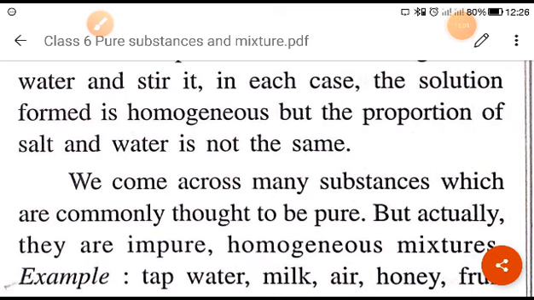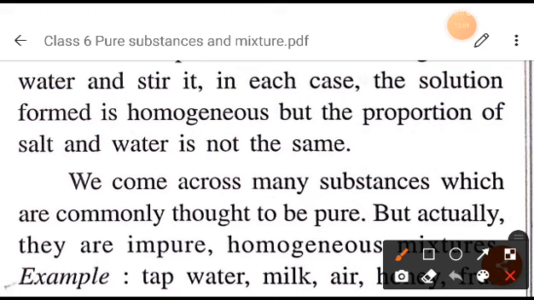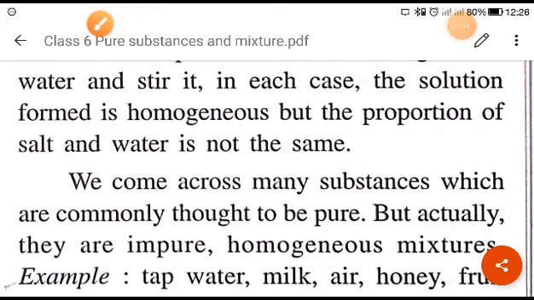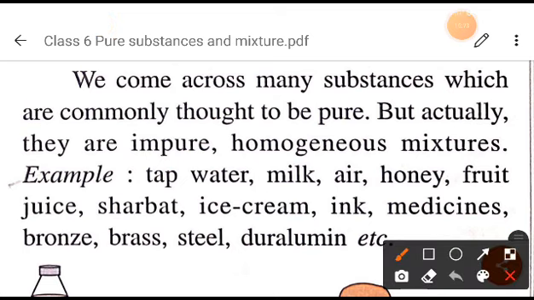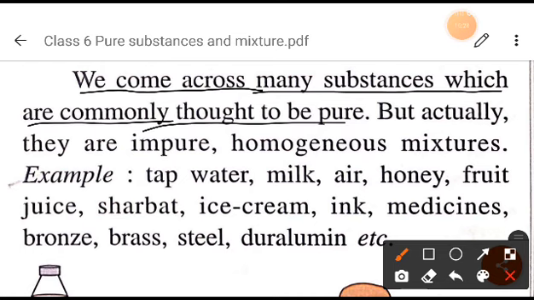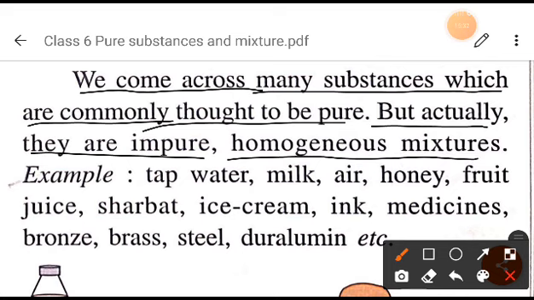Now next, we come across many substances in day-to-day life which are commonly thought to be pure, but actually they are impure, right? They are homogeneous mixtures.